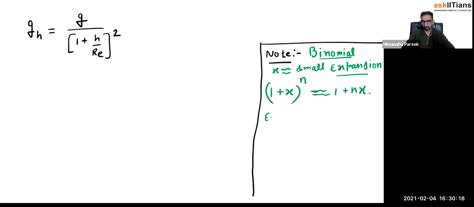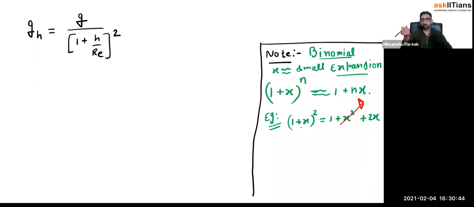Example. Let us try to understand why we are saying this. You know the formula of (a + b) whole square. So (1 + x)² = 1 + x² + 2x. Now if I'm saying x is very small, I can neglect the higher powers of x, the 2 powers of x, the 3 powers of x. So here we can neglect x², because let's say x is 0.001.